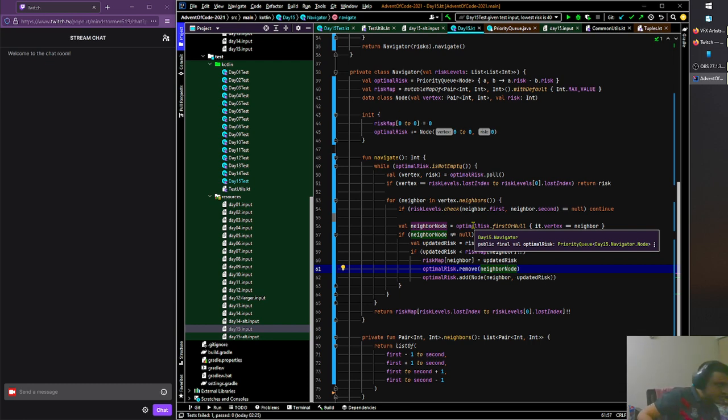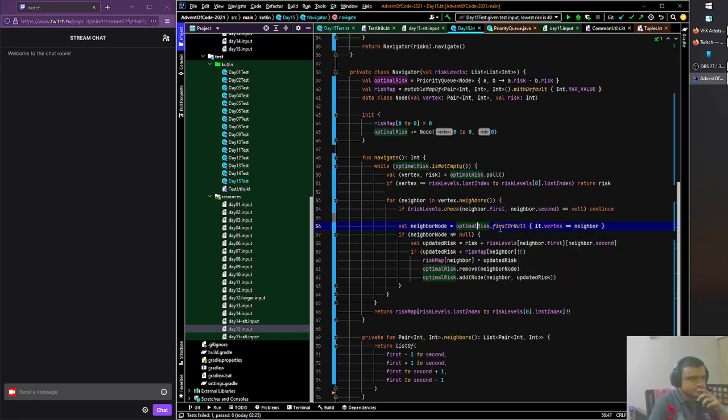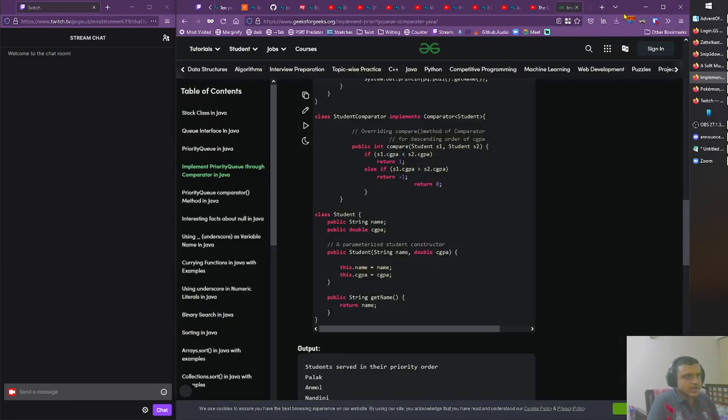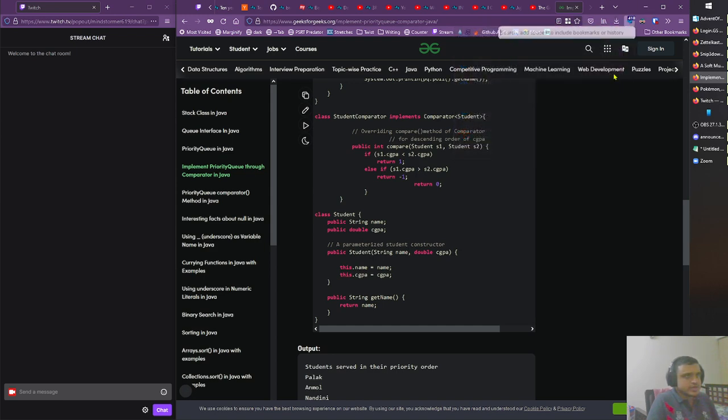Only if it is unvisited. Oh, was that the issue we had last time? In that case, it still won't work, because if we have already visited a specific thing, well, technically we can do that as well. It dot vertex double equals neighbor. So normally speaking, let's go back to the algorithm. I think we'll need a third data structure for that. Let's go back to the algorithm.